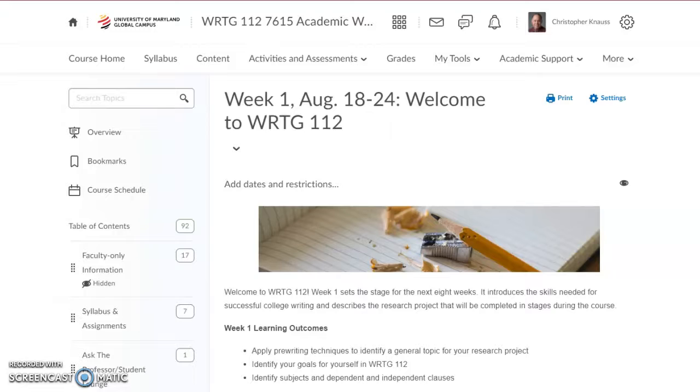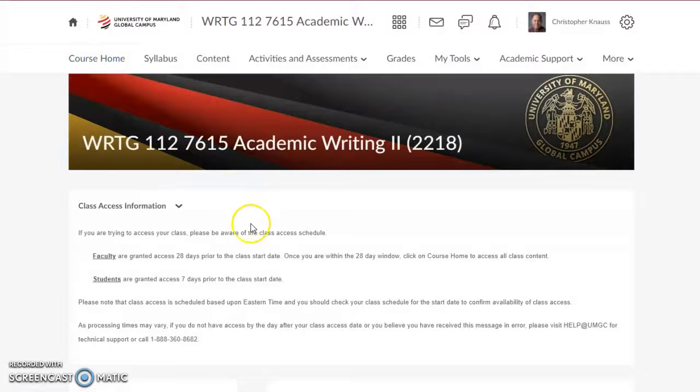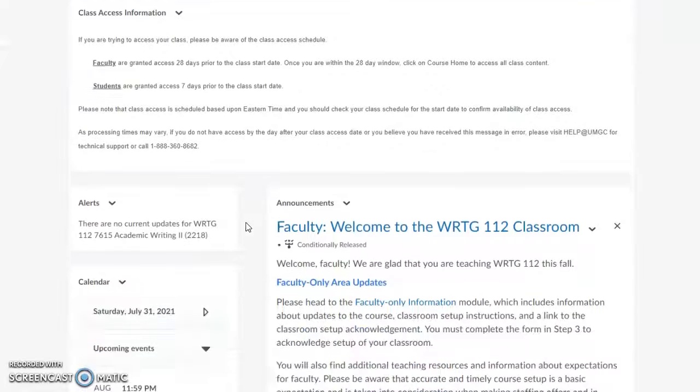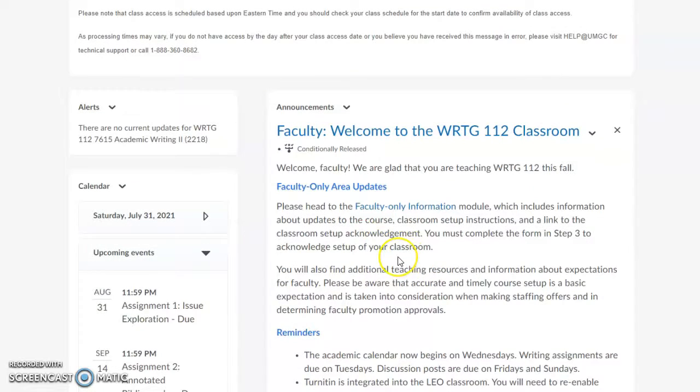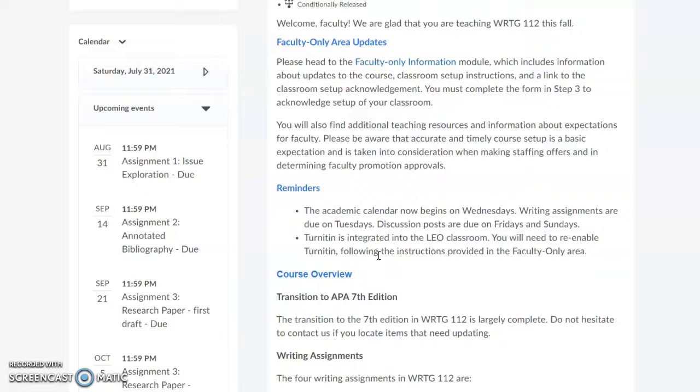Your first post for each discussion is due by Friday, and a response post for each discussion is due by Sunday. You want to start at the course home, so let me give you a look at navigating. Here you'll find a calendar and some announcements for each week. Note that the calendar doesn't include the discussions, which are due each Friday and Sunday.